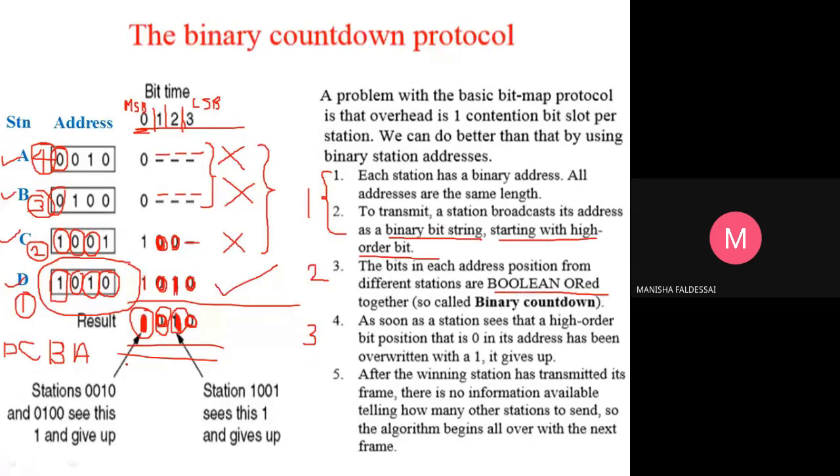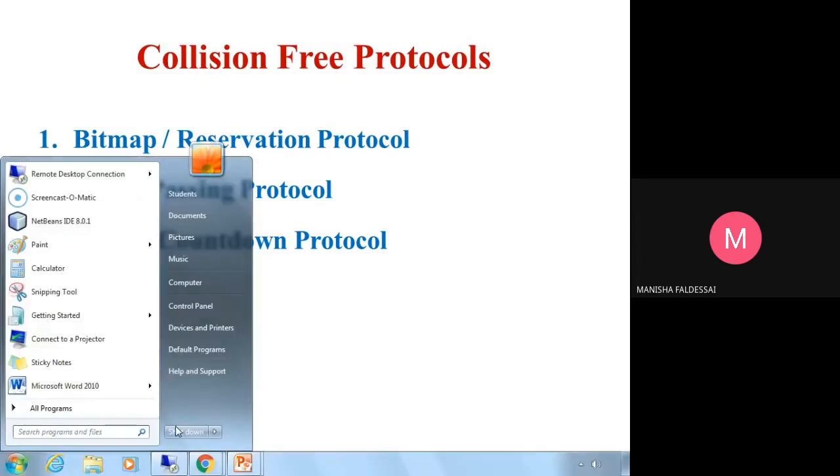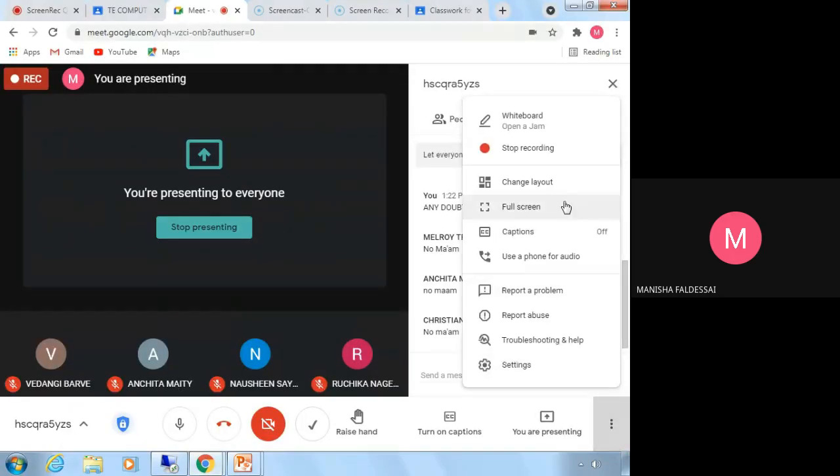Okay, so the binary countdown protocol is efficient even with high load, and it doesn't have any collisions. Compared to the bitmap and token passing, the binary countdown protocol is the efficient protocol. Okay, so this is what we have in collision free protocols.